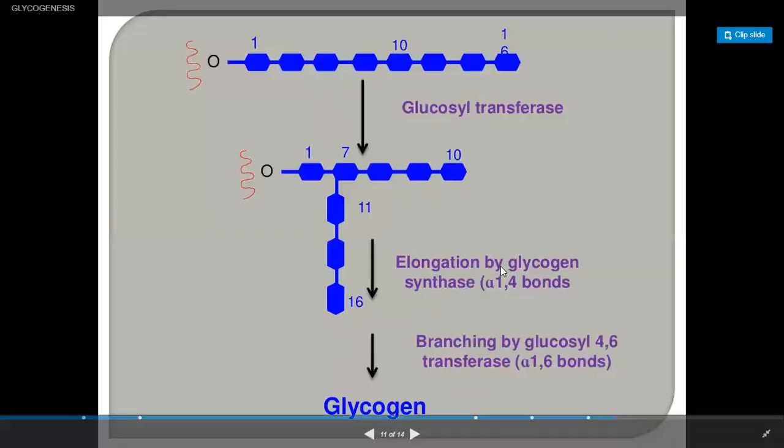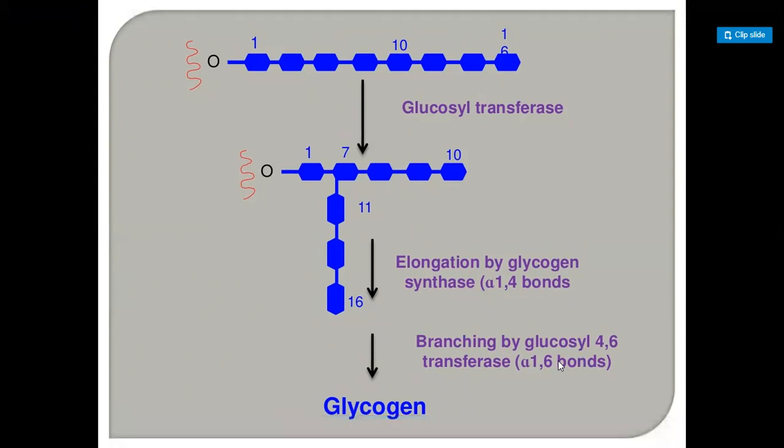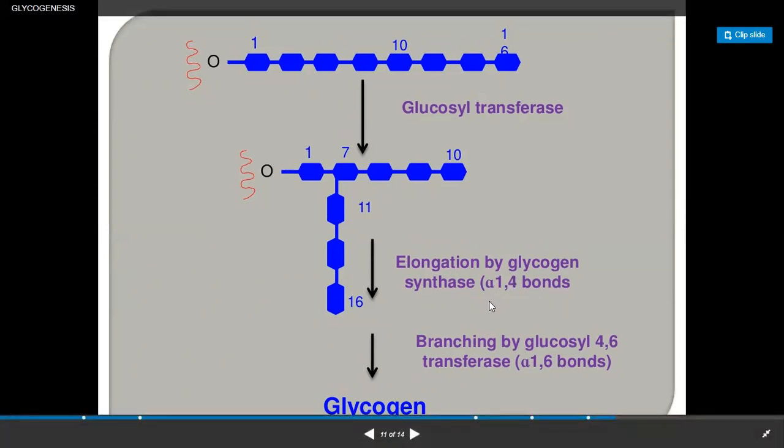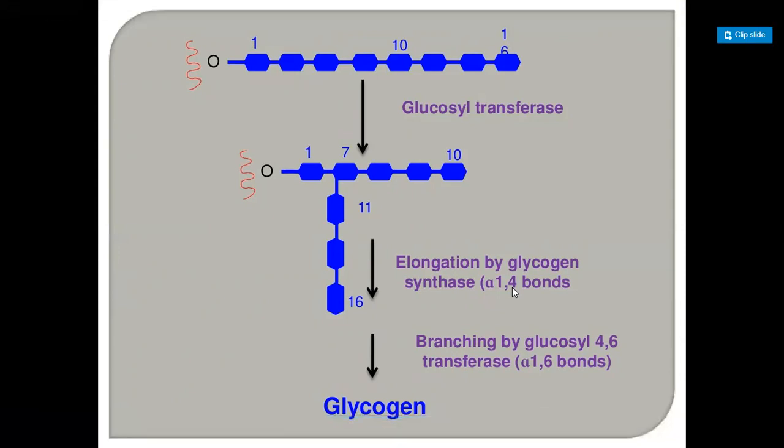Then elongation is conducted by the glycogen synthase enzyme by formation of alpha 1,4 bonds. Branching is then completed by the glycosyl 4,6 transferase enzyme by the formation of alpha 1,6 bonds. So this is the branched glycogen formation.